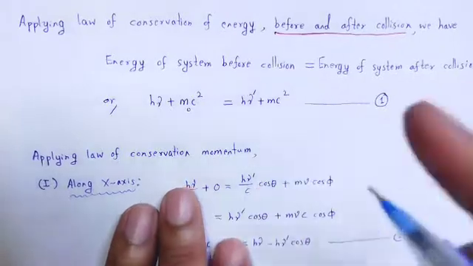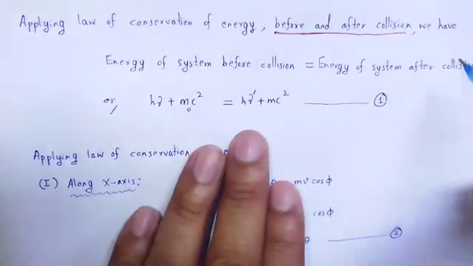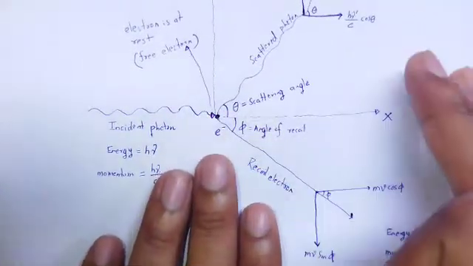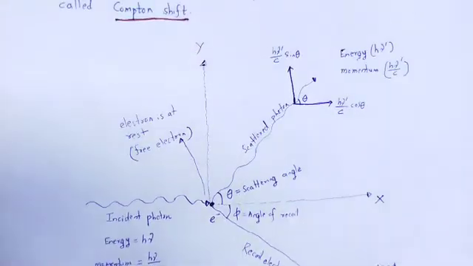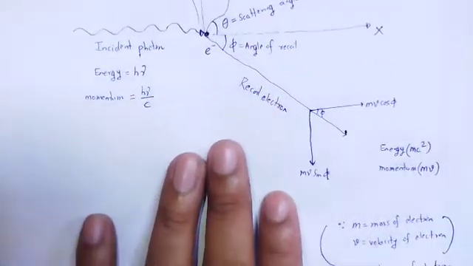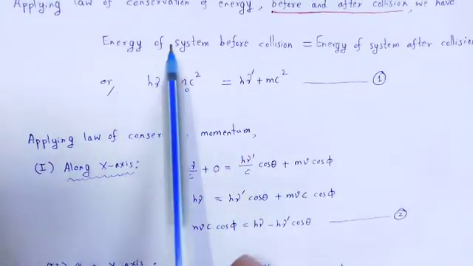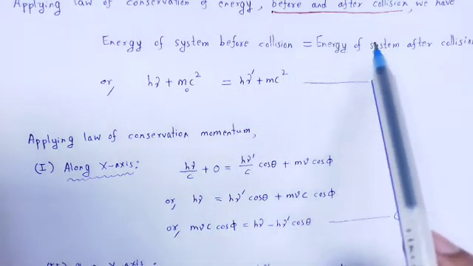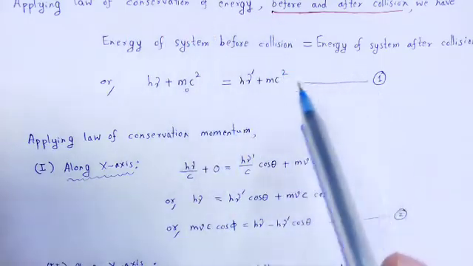So the energy of the system before collision, that is the energy of the photon plus the energy of the electron, is equal to the energy of the system after collision. After the collision, there is the scattered photon and the recoil electron. The energy of the photon is hν', and the energy of the electron is mc². Now, hν plus m₀c² is equal to hν' plus mc², according to the law of conservation of energy.